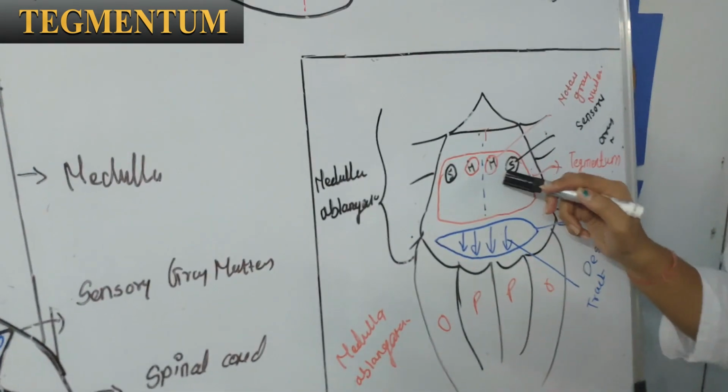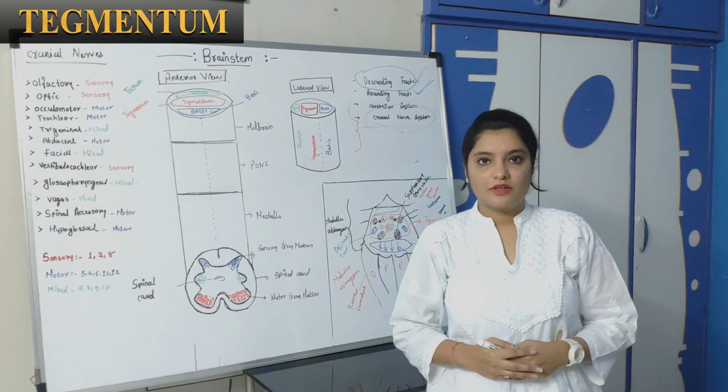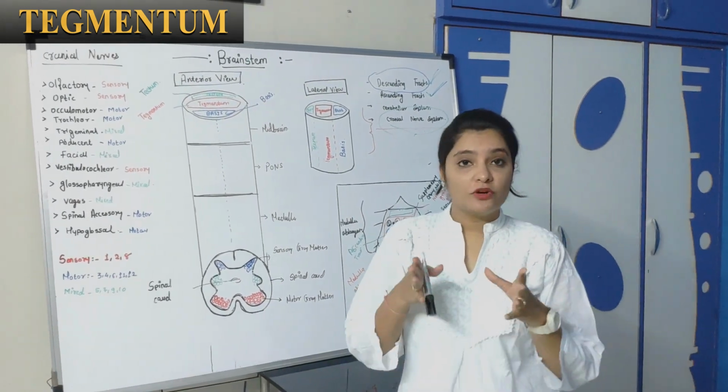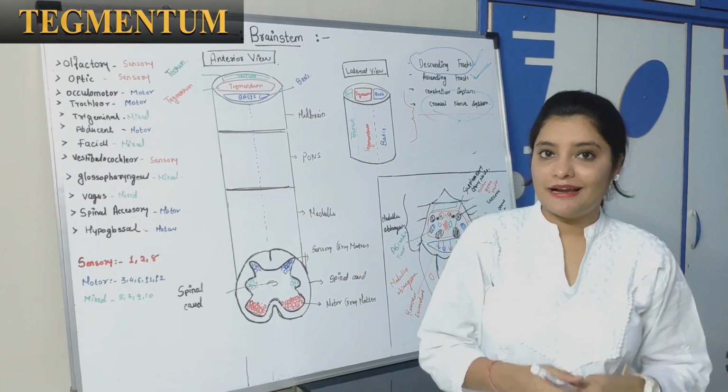Now you know the concept that the motor nuclei are situated in the middle part and the sensory nuclei are situated in the lateral part.